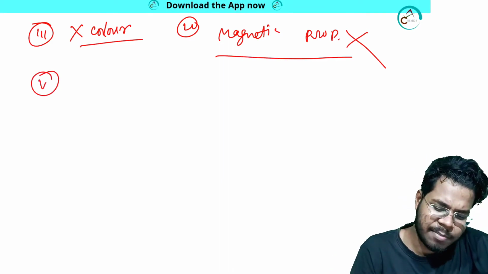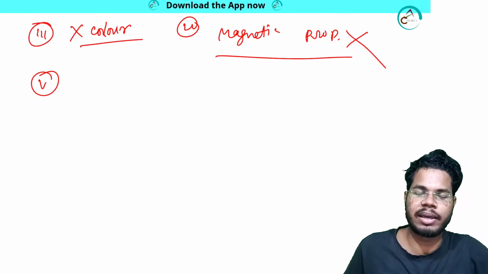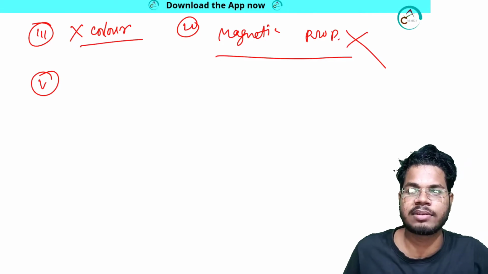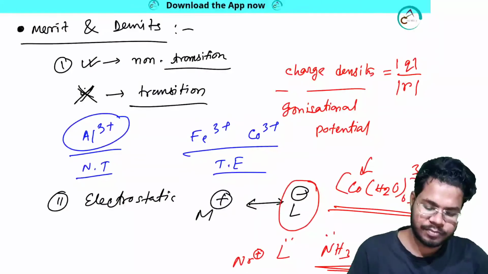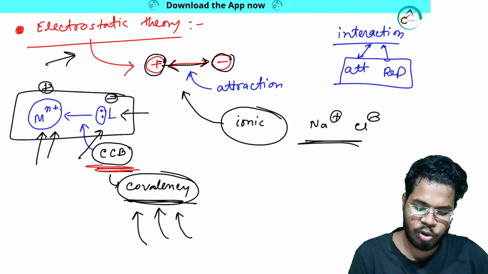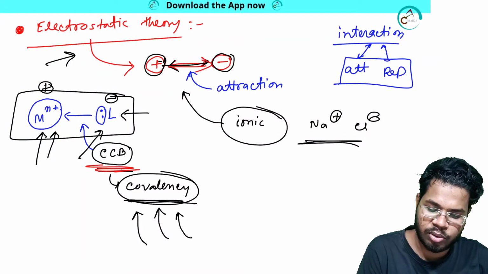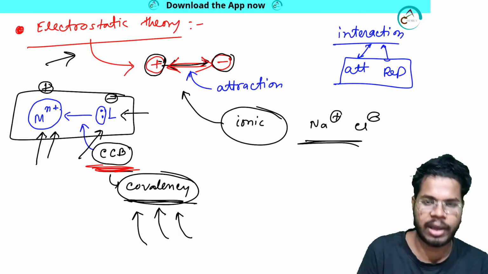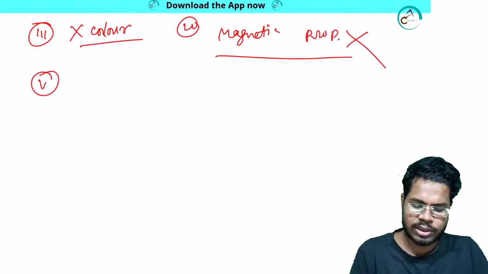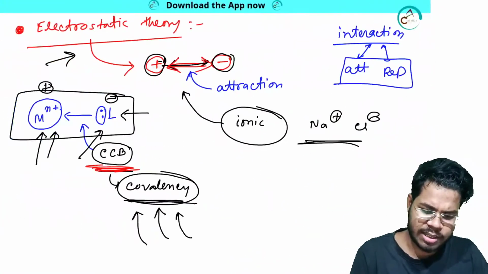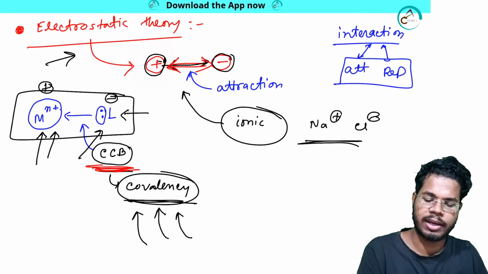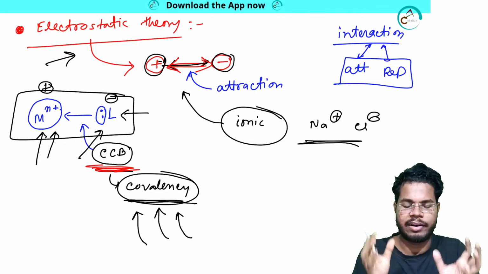The fifth demerit is that this theory cannot explain why we consider there is some kind of covalent character in the complex, why this kind of coordinate covalent bond is forming, when this theory only tells about electrostatic attraction. So how it is forming, I am telling you. Listen to one thing. According to this theory, every time the metal has a positive charge and the ligand has a negative charge, so they will attract in an ionic manner.